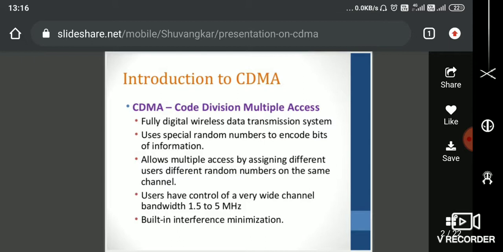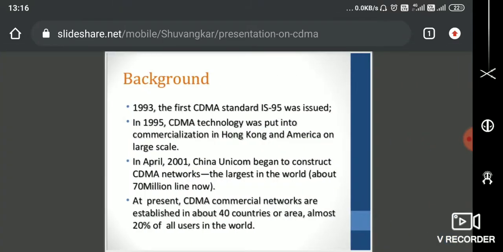It allows multiple access by assigning different random numbers to different users on the same channel. As I told you, it gives access to a wide bandwidth, but each user is assigned a random number, which is called the PN sequence number. This is how the encoding takes place, and the user has control of a very wide channel bandwidth, around 1.5 to 5 megahertz, and it has its own built-in interference minimization system. So this is the background of CDMA.